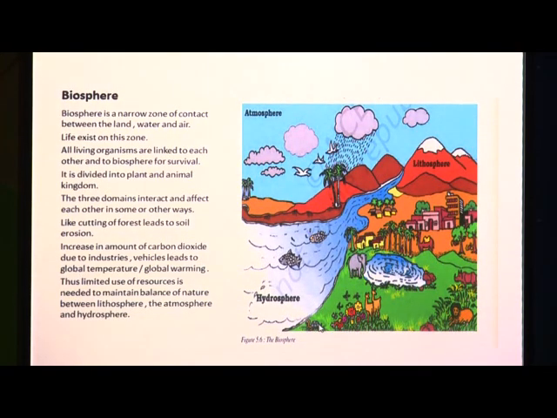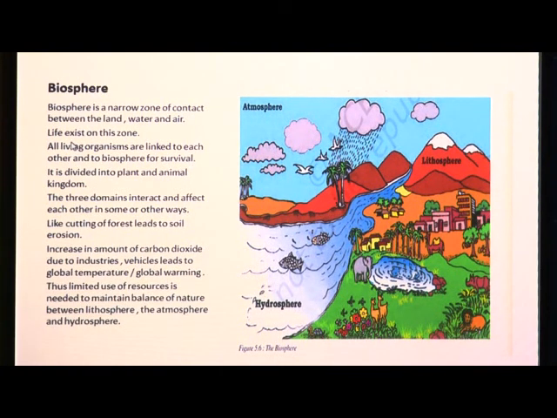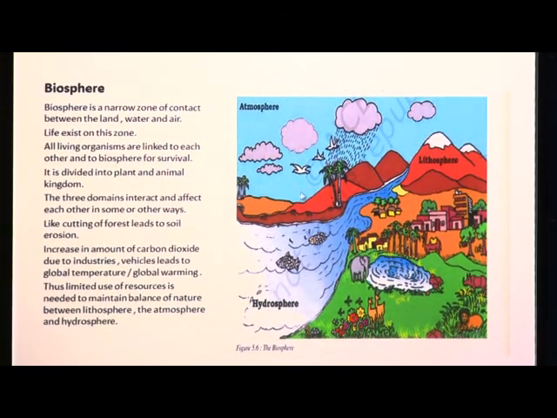And finally we have seen what is meant by biosphere. Biosphere is a narrow zone of contact of land, water and air. This is where life exists. This is divided into plant kingdom and animal kingdom. All living organisms are linked with each other and we are linked to the biosphere for our survival.